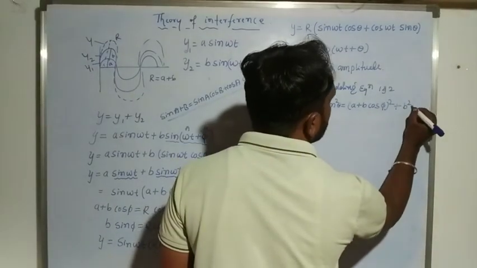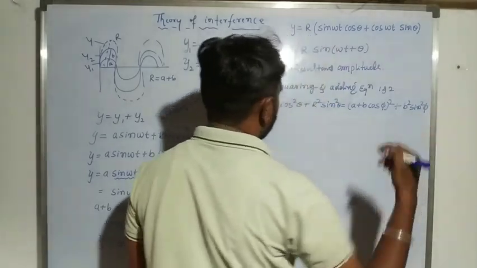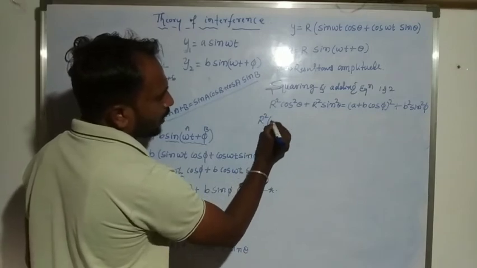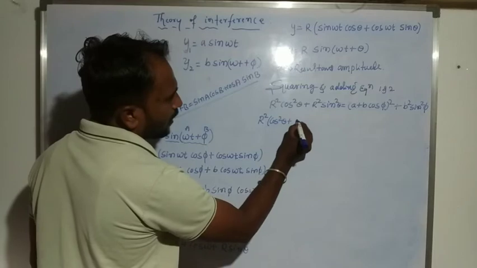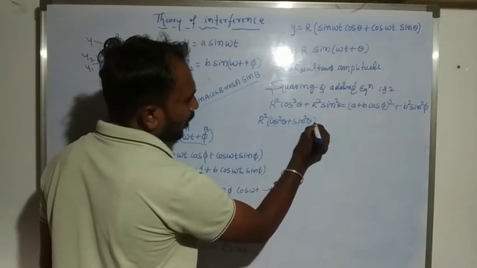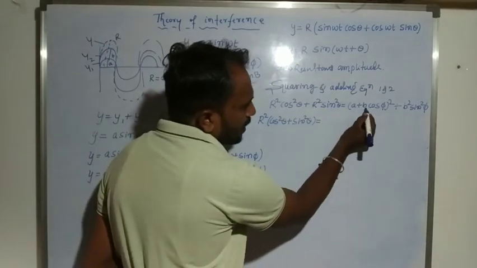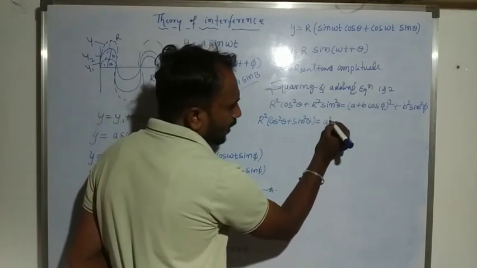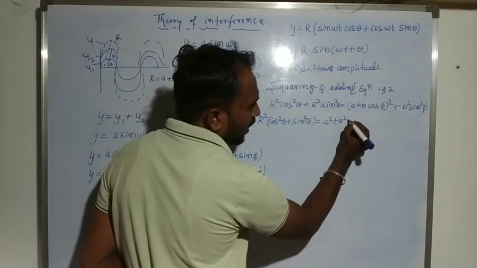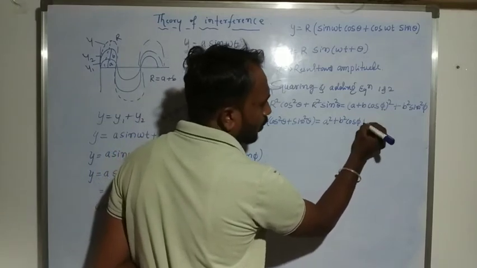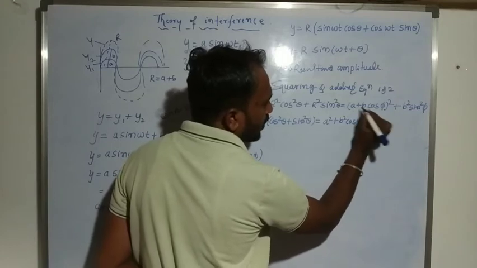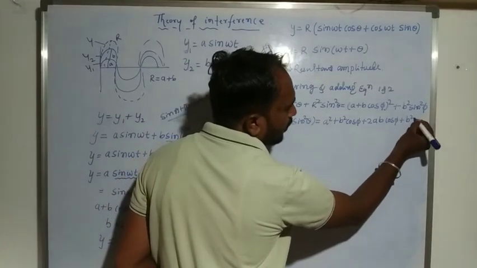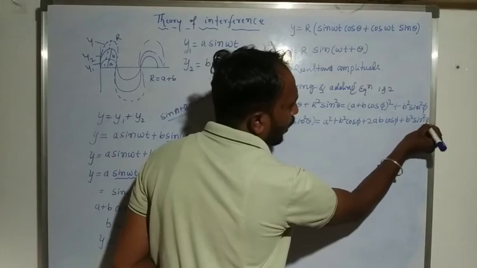Take r square common into bracket (cos square theta plus sin square theta) is equal to, using the (a + b) whole square format, a square plus 2ab cos pi plus b square cos square pi, plus b square sin square pi as it is.